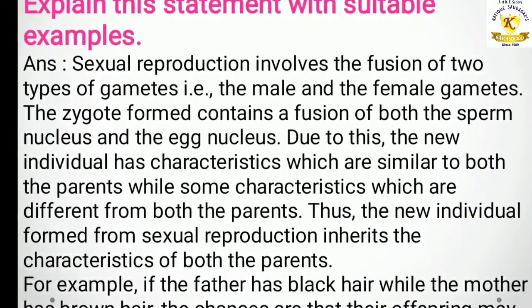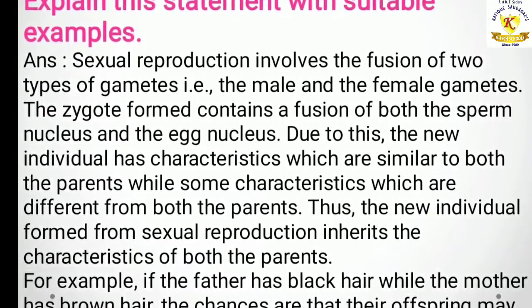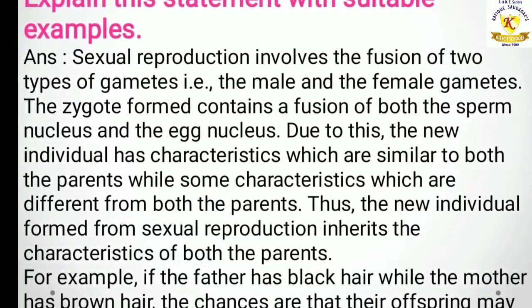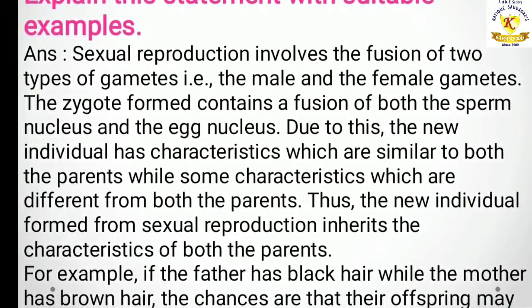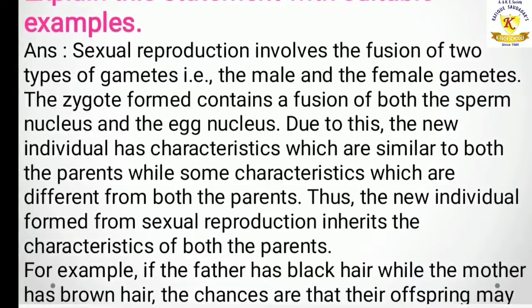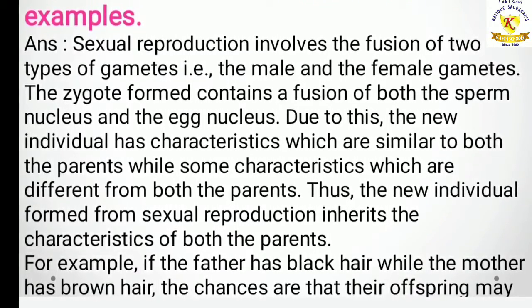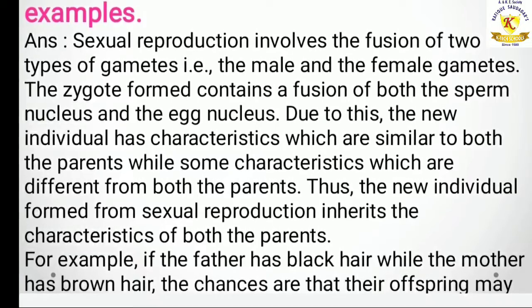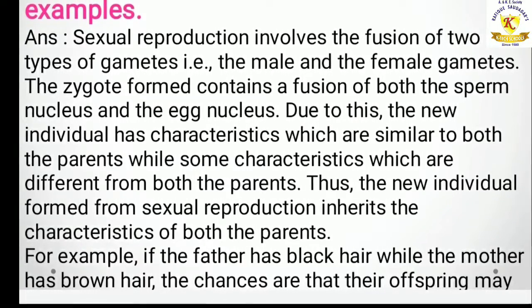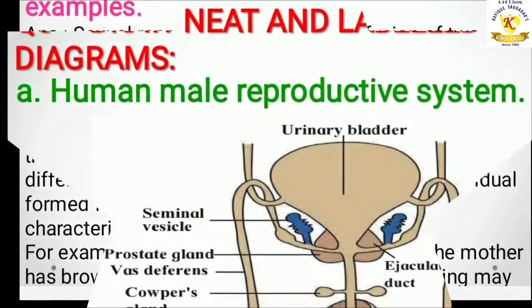Now, for example, if the father has black hair while the mother has brown hair, the chances are that their offspring may have either black or brown hair. Okay, understood? Let's see the next one, children.